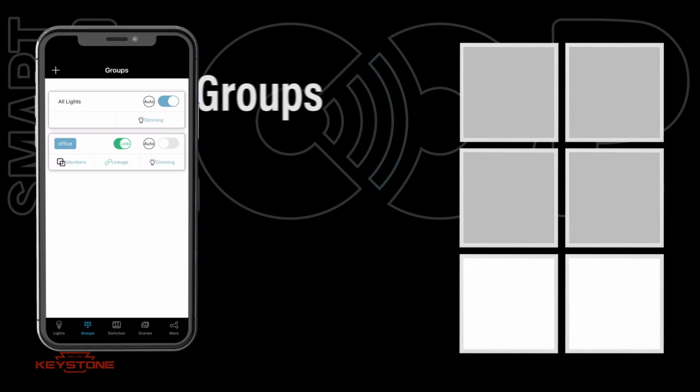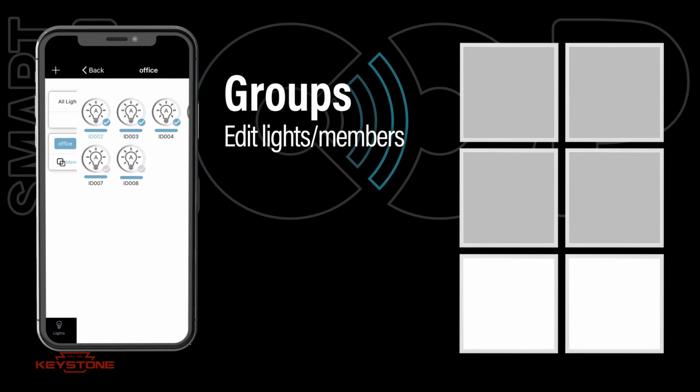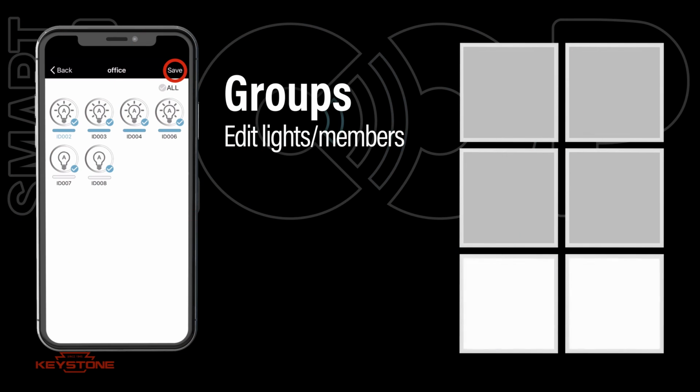You can also change the lights you have assigned to any group you've created. To edit the lights in a group, go to the Groups pane and press the Members button. Tapping on a light will toggle the light's power so you can determine the lights you want to add or remove in the group. Press the check mark to add or remove lights from the group, then press Save to confirm.